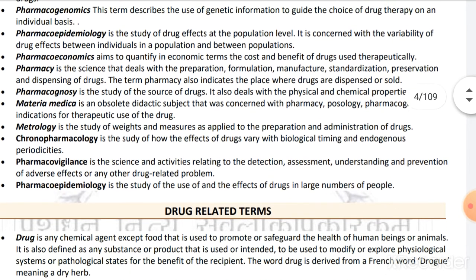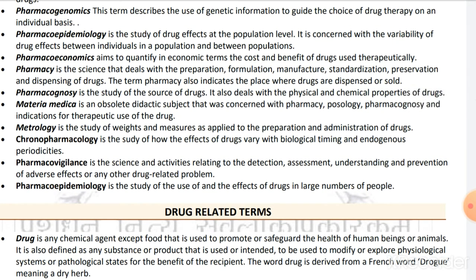Pharmacogenomics is the broader term. This term describes the use of genetic information to guide the choice of drug therapy on an individual basis. When we want to cure any disease, we research the individual to whom we have to give the drug. Genetic information is used to guide the choice of which drug should be used to treat that disease in that particular individual.